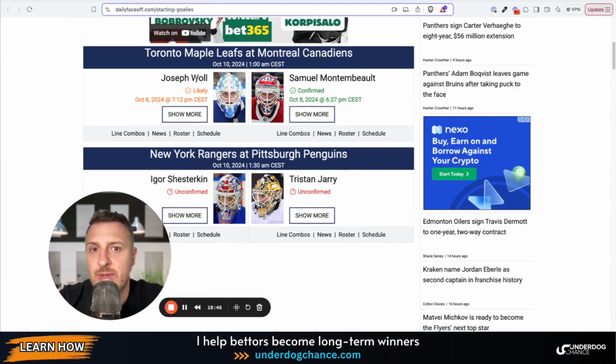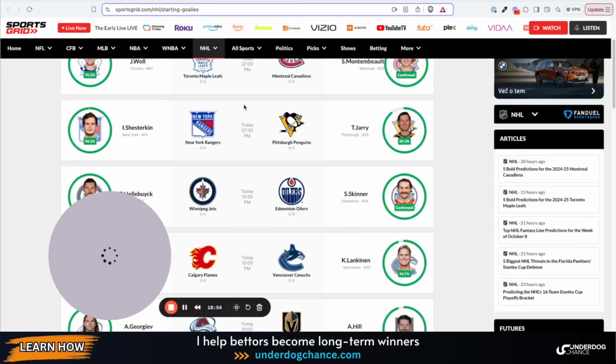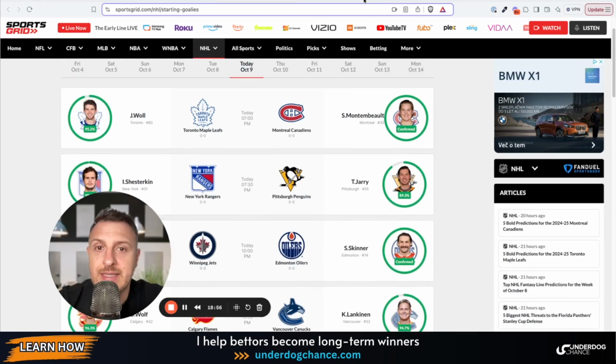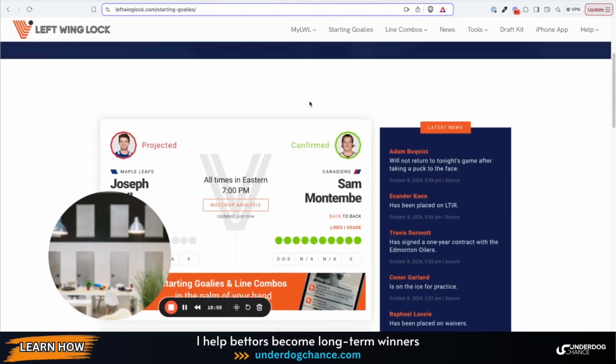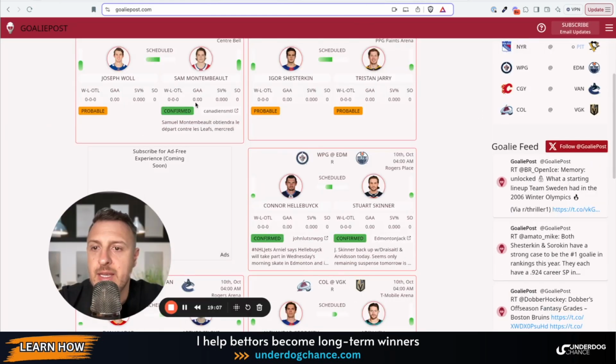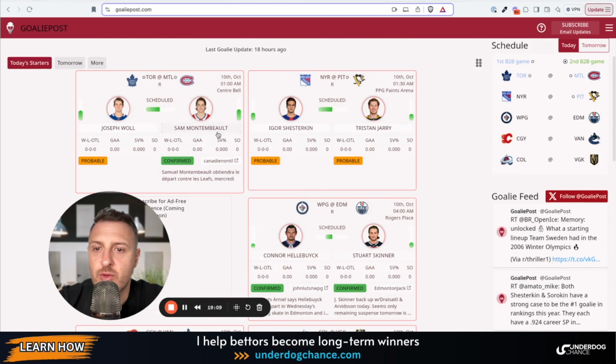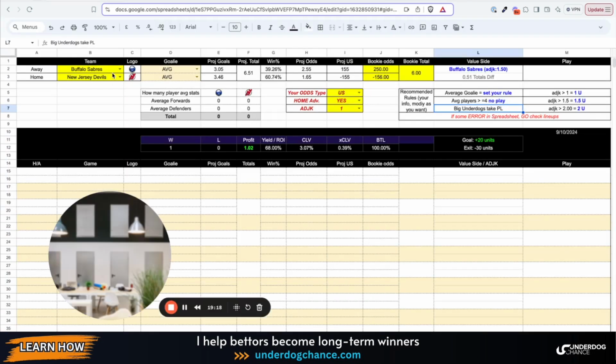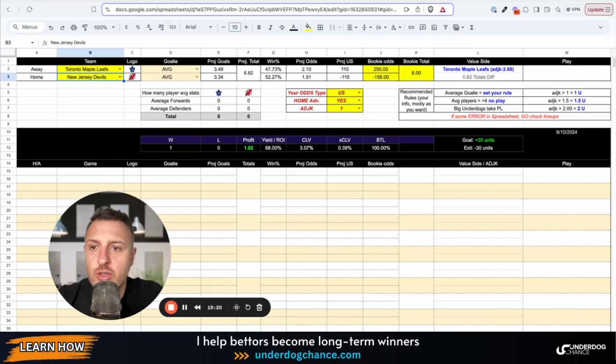For example, today, what we have here is Toronto against Montreal. This is one side. We have different sides that will provide different information. So we have Joseph Woll against Montembeault. He's likely to play. If we check another side, the same information. Here we have Joseph Woll, again the same player. And here we have Joseph Woll against Montembeault. Again, this is probable.